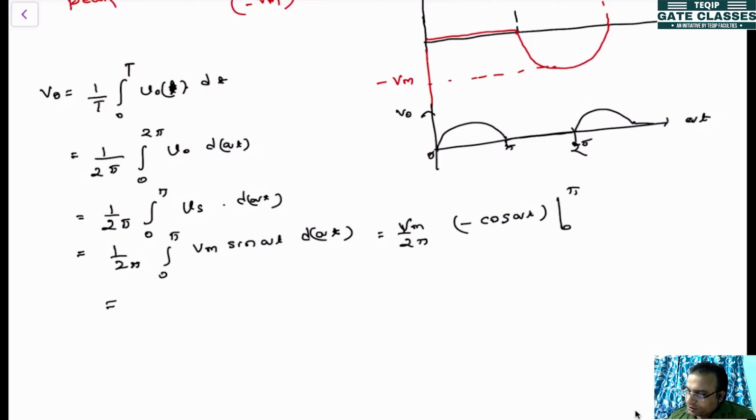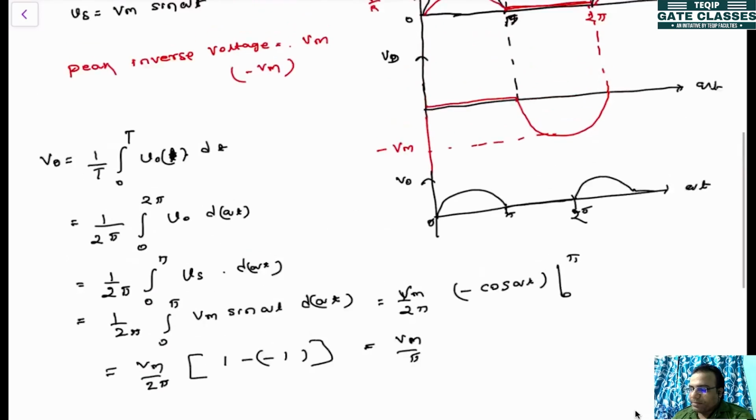What will be the integration? Vm by 2 pi into cos 0 minus cos pi, because the negative sign is there, it will be 1 minus minus 1, so this is Vm by pi. So V0 is Vm by pi.